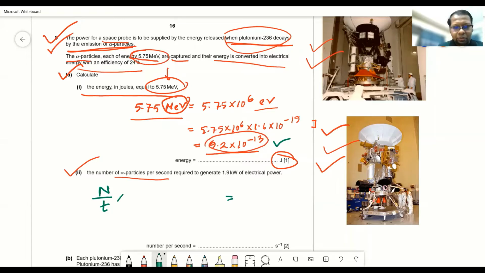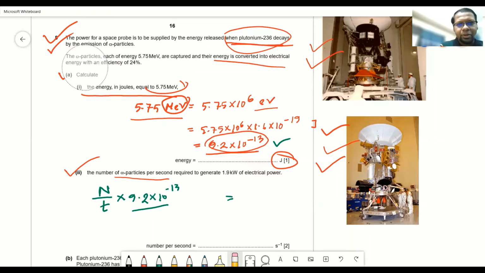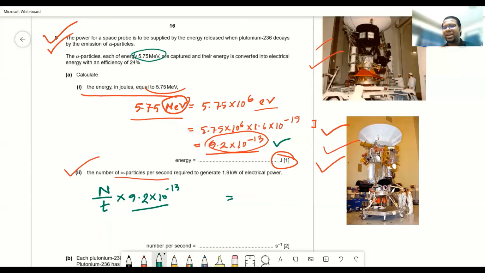So n number of alpha particles will altogether produce 9.2 into 10 to the power minus 13 joule. Now, all of this energy of the alpha particle cannot be converted to electrical energy. Why? Because in the question it's already given that the alpha particles, each of energy 5.75 mega electron volt, are captured, and their energy is converted into electrical energy with an efficiency of 24%.